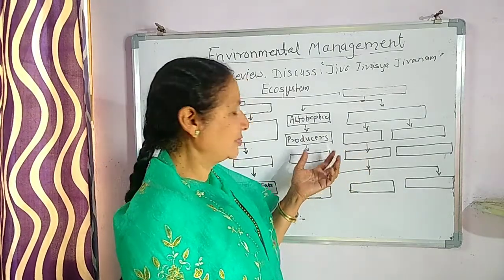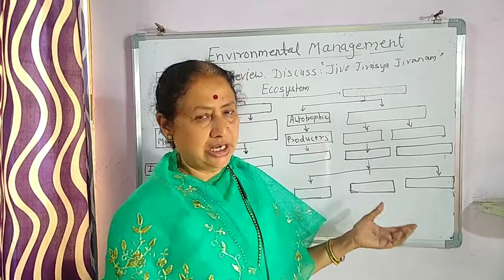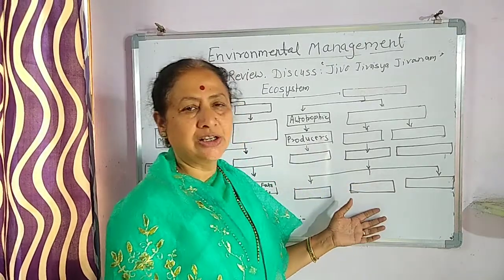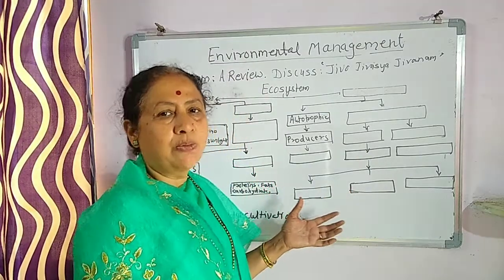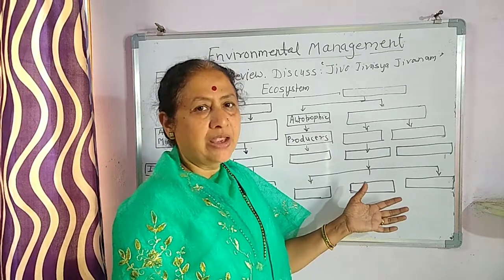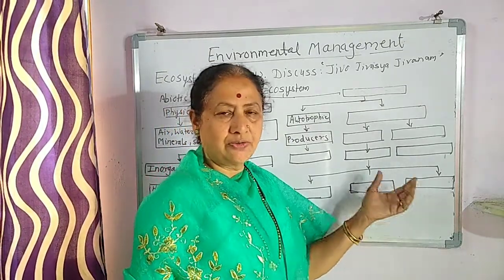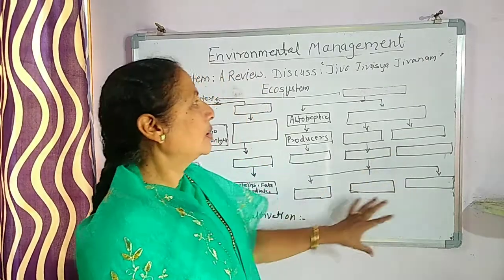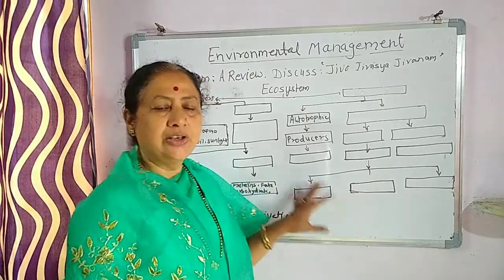Now here consumers are divided into the primary consumer, secondary consumer, and the tertiary consumers. You know that the top consumers are said to be the vultures, which are said to be the cleaning agents of the environment. So this is all about the classification. We must go through it in detail.